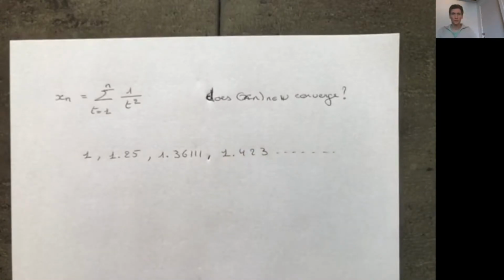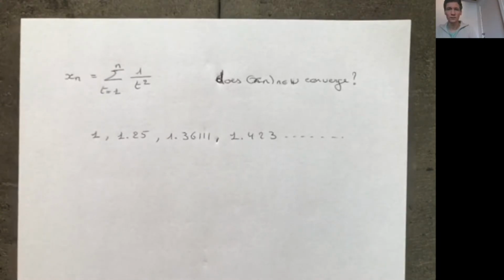In general, there's not really a clear limit to this sequence, at least I don't see it. However, I still want to show that this sequence has a limit, that it converges. In order to do this, I can still use the concept of a Cauchy sequence.